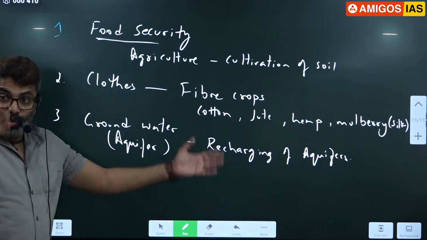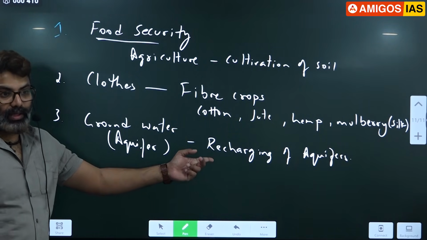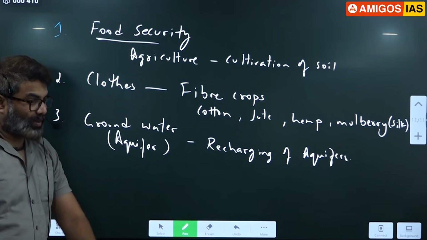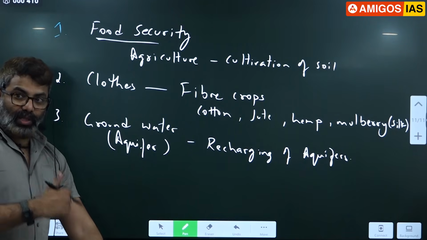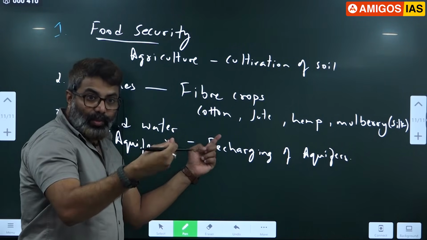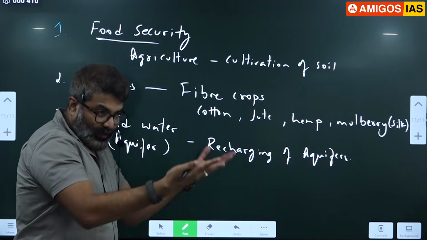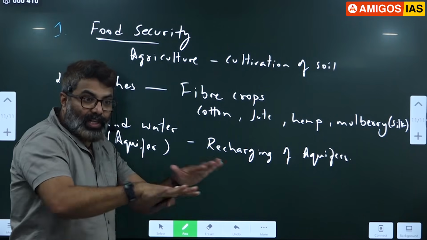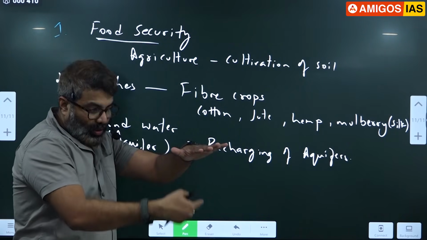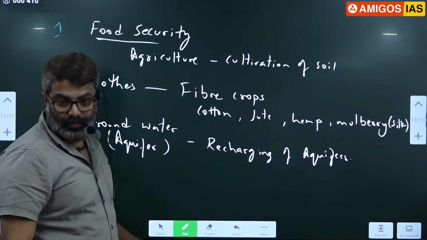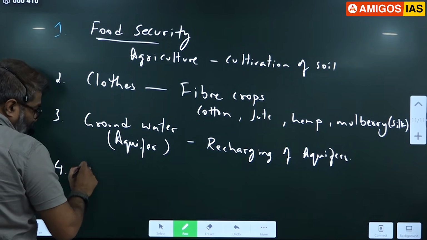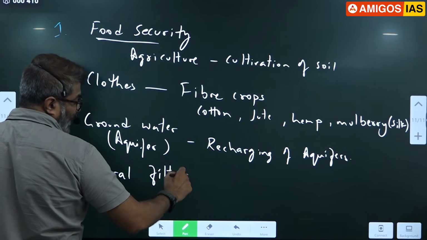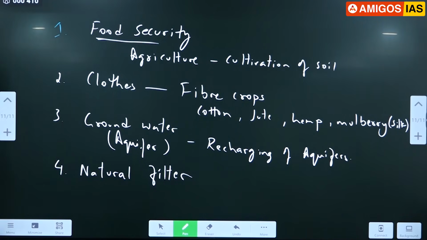So water goes down, it gets filtered. Let's say I'm using water, soap, detergent, washing my hand. I'm dropping that water on the soil. Where is the water going now? Going down. The chemicals in the soap and detergent get filtered in the soil. Only the water goes down. So every time the water goes down, it gets filtered. Chemicals are left in the soil, the water goes down. So soil is a natural filter of the earth. Soil filters water. It's our natural filter.